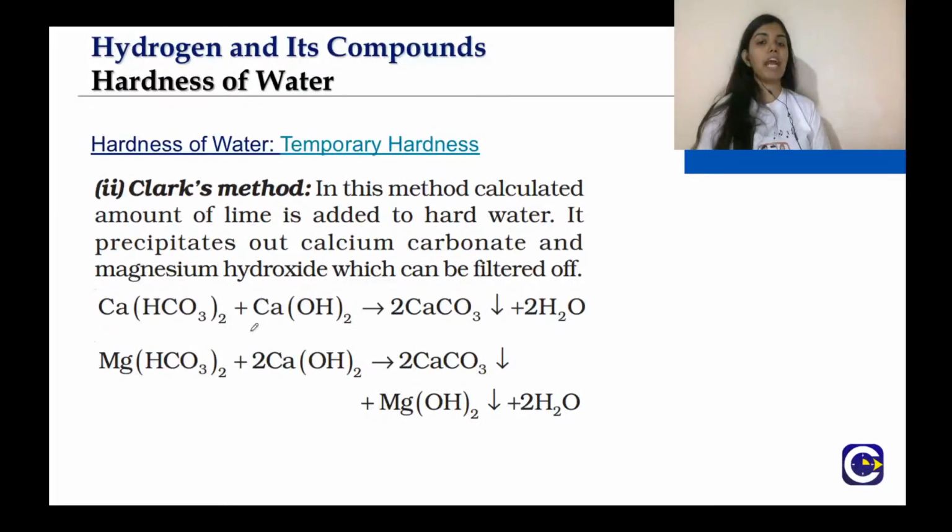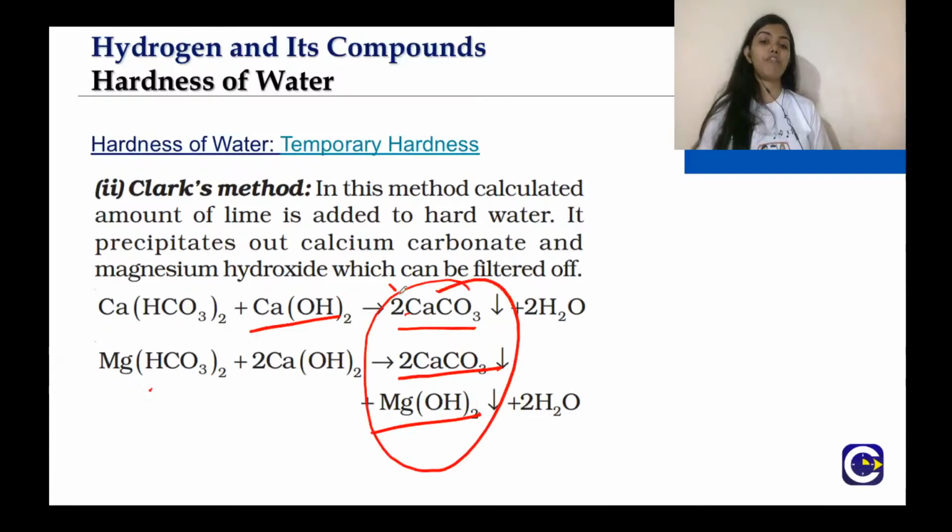In Clark's method, you add calcium hydroxide. So calcium hydroxide reacts with calcium hydrogen carbonate to form calcium carbonate. Again, it's a PPT. Or magnesium hydrogen carbonate reacts with calcium hydroxide to form calcium carbonate and magnesium hydroxide. Again, these PPTs can be filtered out from your water, right? So two methods can be used. Either you boil the water which has temporary hardness, or you use Clark's method, that means addition of calcium hydroxide, and then you filter it out.